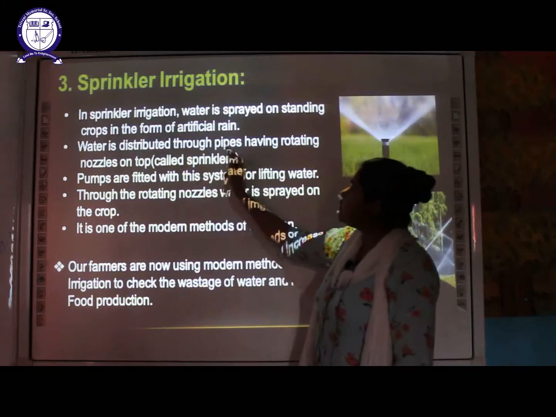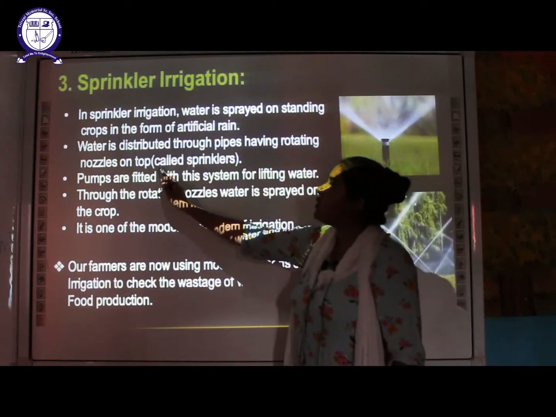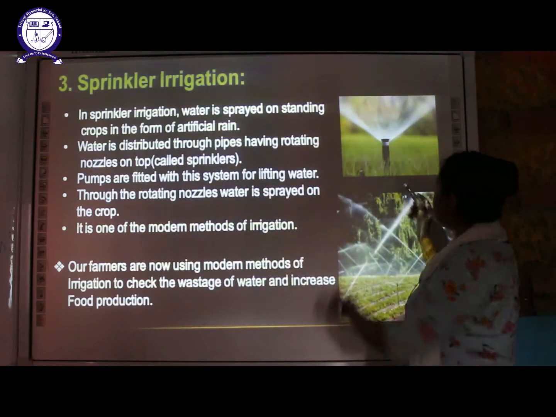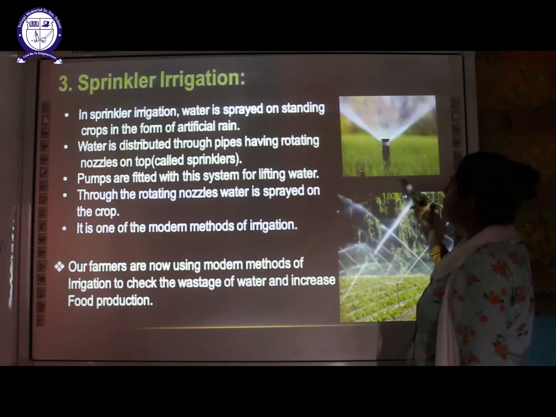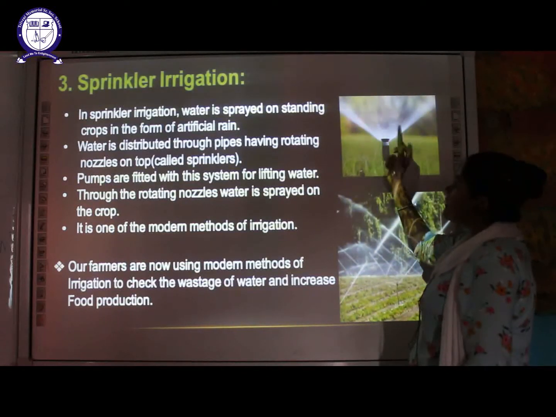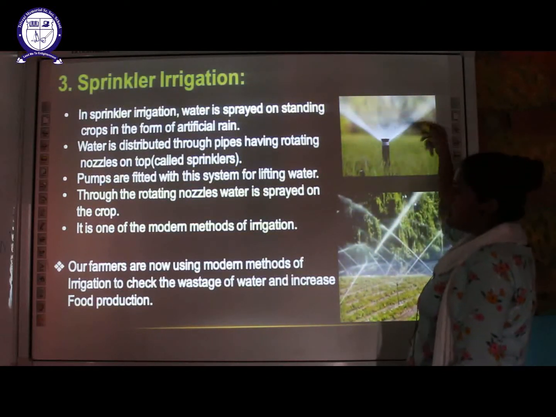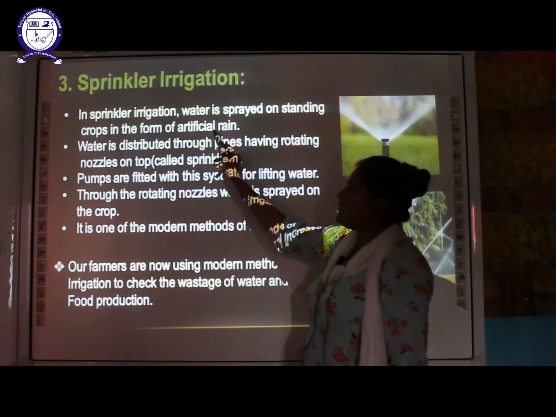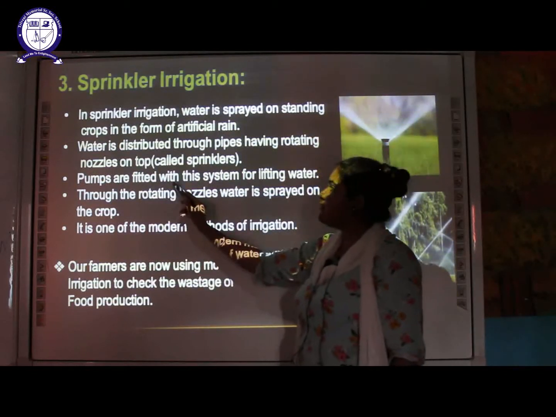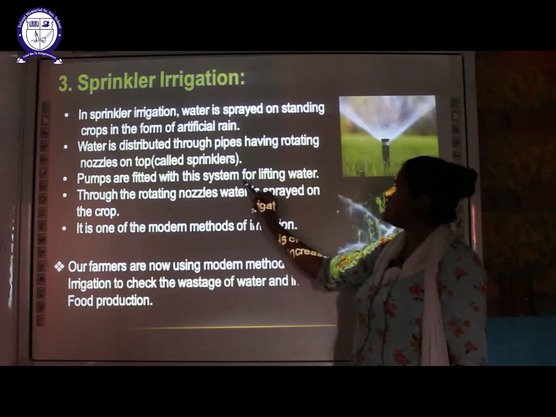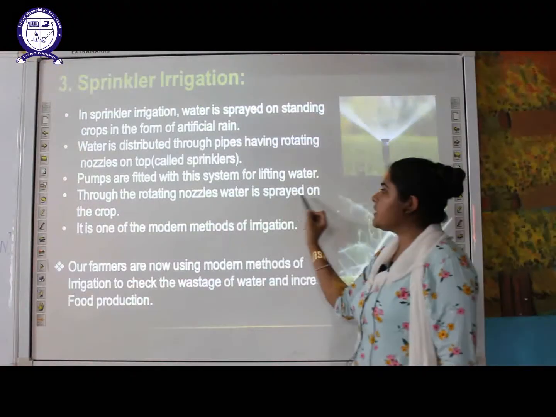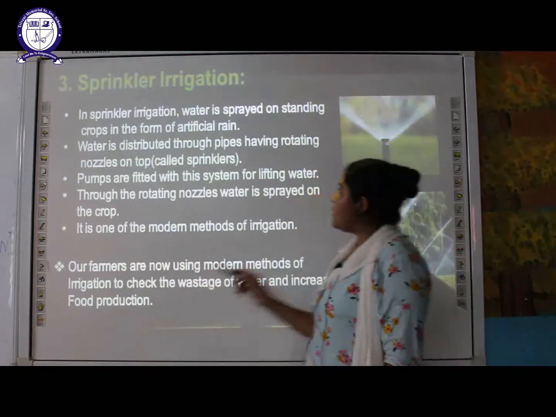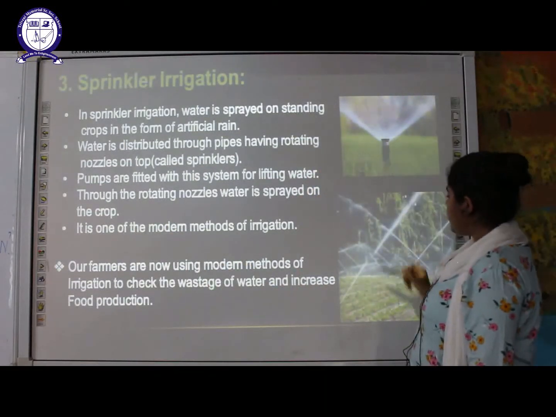Water is distributed through pipes which have a rotating nozzle on top, called sprinklers. So this is the pipe with the rotating nozzle on top. When water is supplied to this, it rotates and is sprayed as a form of artificial rain. The pumps are fitted with this system for lifting the water, and through this rotating nozzle the water will be sprayed on the crop. As it rotates, the water will be supplied.